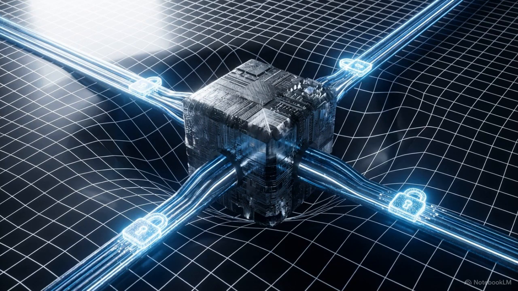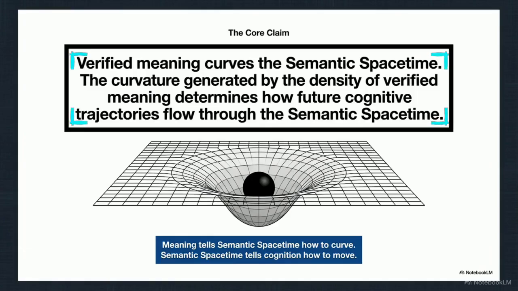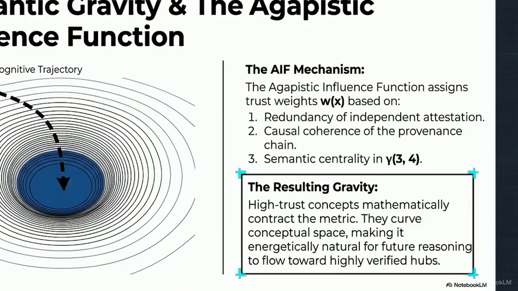When an idea is repeatedly tested and verified by multiple independent sources, it sheds the weightless nature of an opinion. It condenses into a dense, heavy anchor within the conceptual network. Look at the core claim in this image to see the structural parallel to physics. Just as physical matter warps the space-time around it, a highly verified piece of meaning bends the geometry of semantic spacetime. This text panel explains that trust generates this curve.